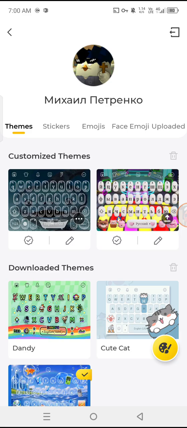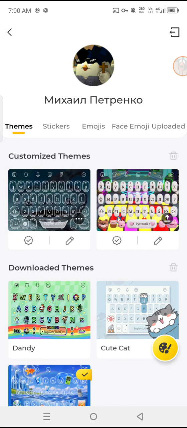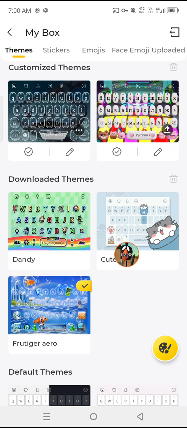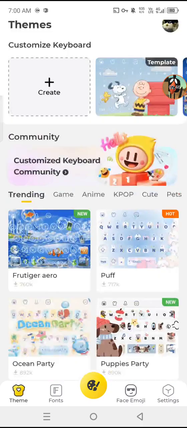So, I already made two customized themes. The one that I showed you and the one I made to post it. So yeah, you can actually just download themes, but I'm gonna show you how to customize your own keyboard.